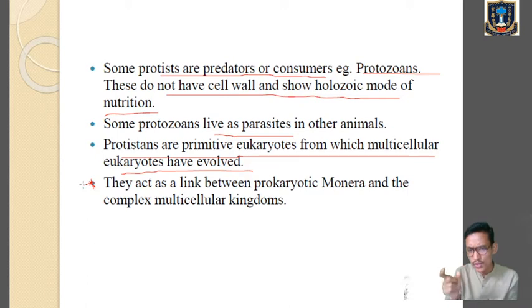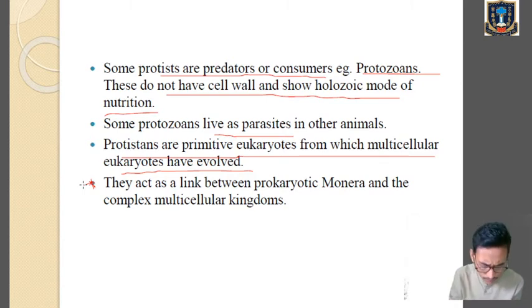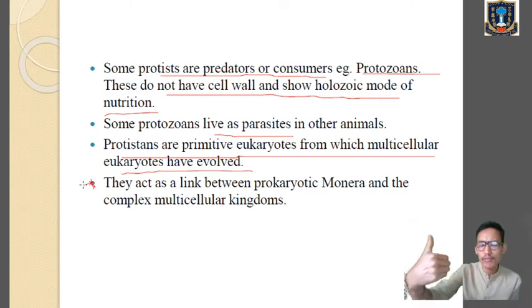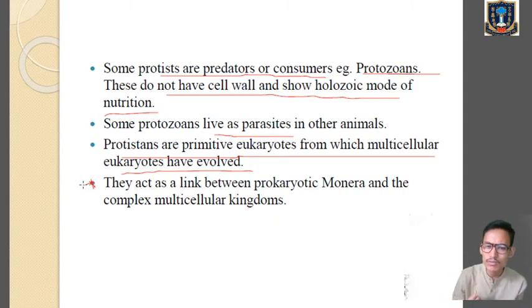Kingdom Monera used to be unicellular prokaryotes. Then they gave rise to unicellular eukaryotes, which is kingdom Protista. Now, from the kingdom Protista, kingdom Fungi came into existence. Then kingdom Animalia came into existence and kingdom Plantae came into existence.